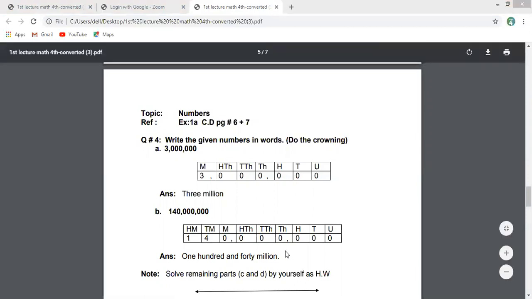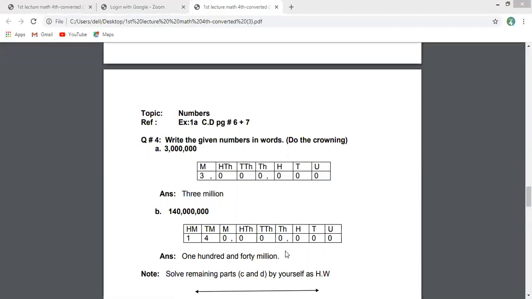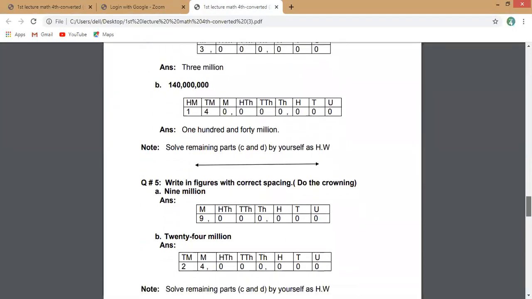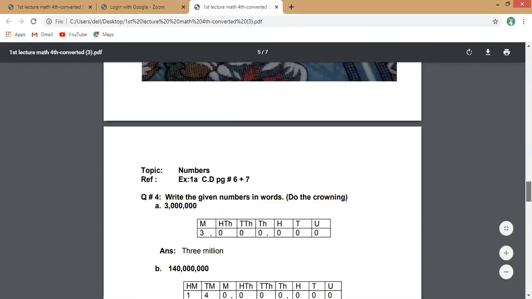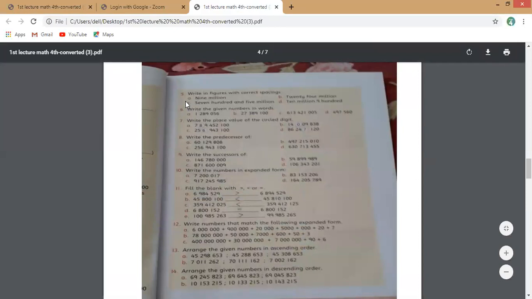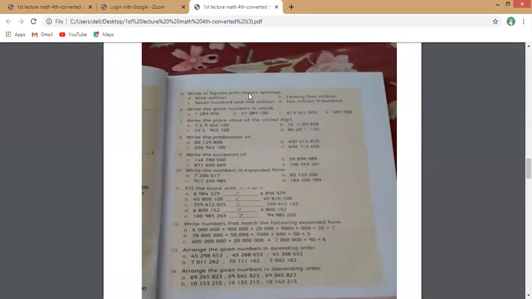Okay, now solve the remaining parts C and D by yourself as homework, because questions C and D are the same as A and B, which you have done here. Now come to the next one, question number 5. Question number 5 from your book is: write in figures with correct spacing. If you leave a space or if you mention a comma, both have the same meaning, both are right.